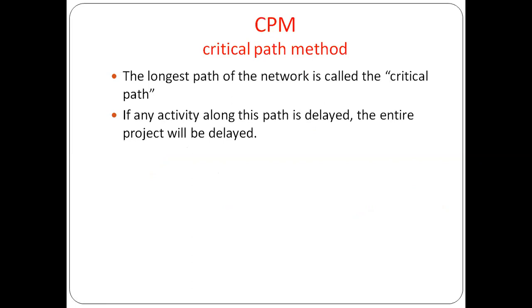In this method, the program is divided into components so that we can analyze each part separately and also in relation to the other components. The longest path, which also consumes the most resources, is the critical path. If any activity along this path is delayed, the entire project will be delayed. So that path is more important.